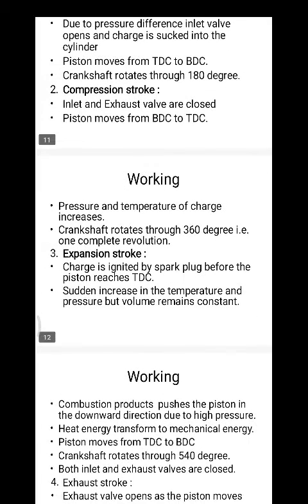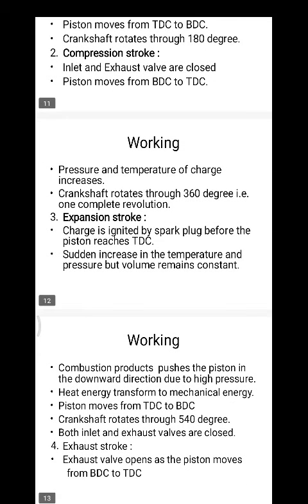Then the third one is the expansion stroke. In the expansion stroke, the charge is ignited by the spark plug before the piston reaches TDC. With the sudden increase in temperature due to the ignition, what will happen? There will be a sudden blast of combustion of fuel, and the pressure and temperature of the charge are increased to a huge amount.